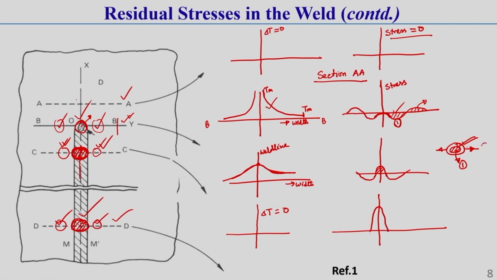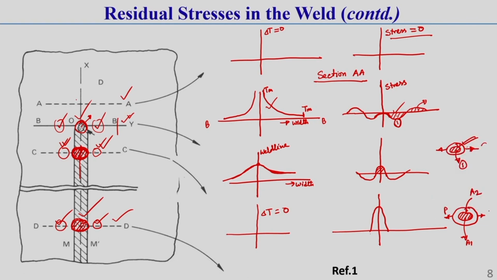This is the surrounding material. Here, if the surrounding material was not there, with free expansion and contraction the final shape would become like this, A1, but due to the surrounding material this shape remains as A2, correct. This remains so due to the tension force from the surrounding material.